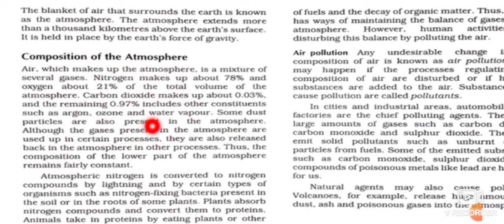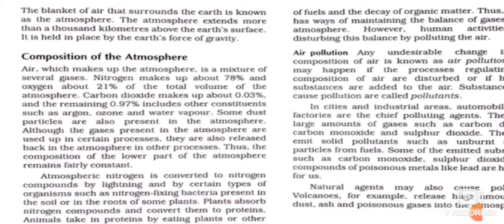The volume of nitrogen is 78 percent in the atmosphere, followed by oxygen, which has 21 percent volume. Then we have carbon dioxide, which has 0.03, then argon 0.93, neon 0.18, helium 0.05, ozone 0.06, and hydrogen 0.05. I am going to explain this with the help of a pie chart also.